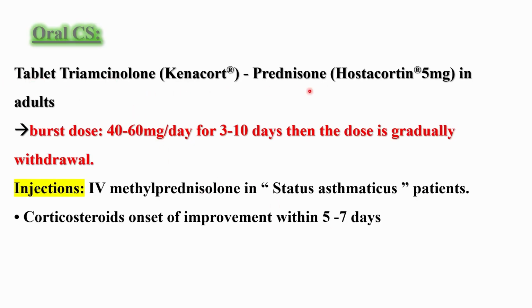For severe asthma cases, oral corticosteroids like prednisone and triamcinolone are used. They are typically prescribed as burst doses, for example, 40 to 60 mg per day for 3 to 10 days, then tapered off gradually. In status asthmaticus, an emergency condition, intravenous methylprednisolone is administered. Note, systemic corticosteroids have more side effects than inhaled corticosteroids, so they are used only when necessary.